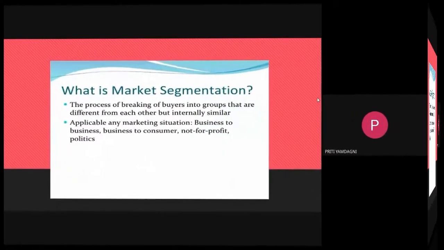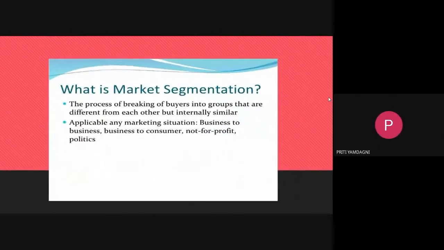What is market segmentation? It is the process of breaking buyers into groups. As I told you, segmentation means we divide. We divide it into different groups that are different from each other, but internally similar. How internally similar? Everyone requires a watch, but the little requirement is changed.